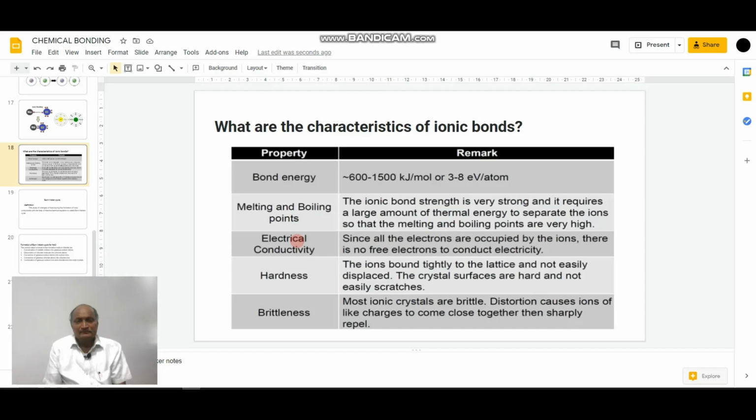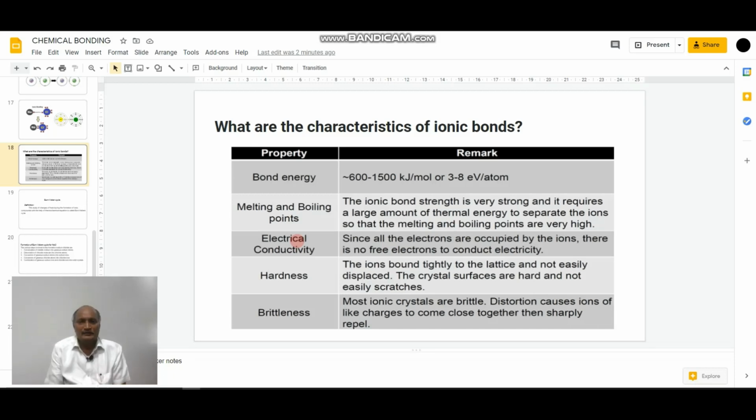Coming to the characteristic properties of ionic compounds, mainly we have to see the bond energy of an ionic compound, its melting and boiling points, electrical conductivity, and hardness and brittleness.